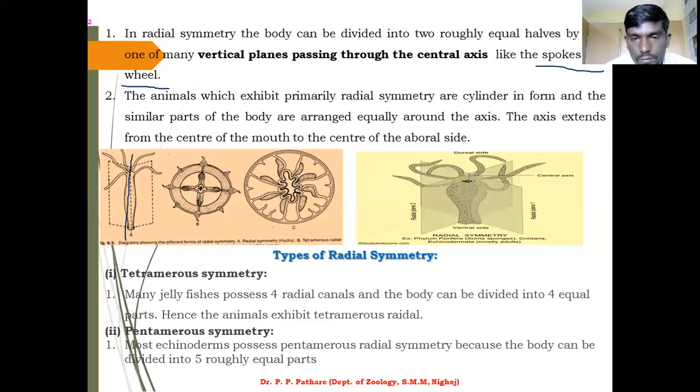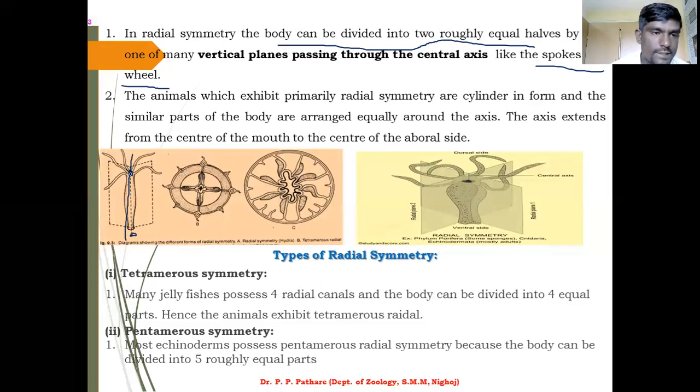Now here you can just draw the center and aboral side. You can easily divide an animal by using radial symmetry. I hope you understand what radial symmetry is. Radial symmetry means the body can be divided into two roughly equal halves. समझ में आ रहा? This is very important. Your body is easily divided into two equal halves by any one vertical plane that passes through the central axis.